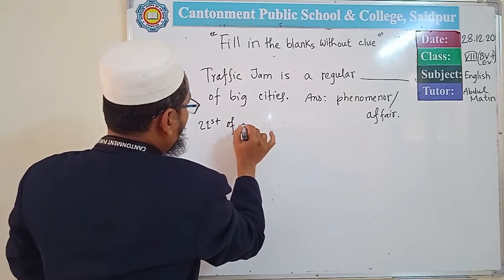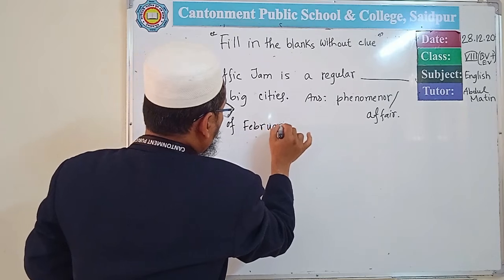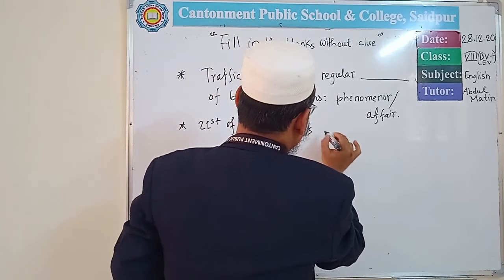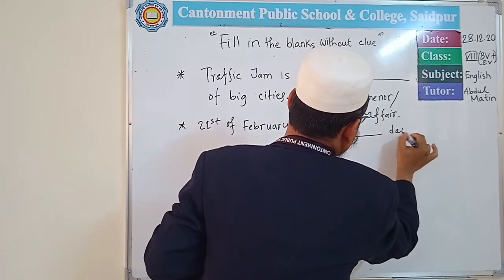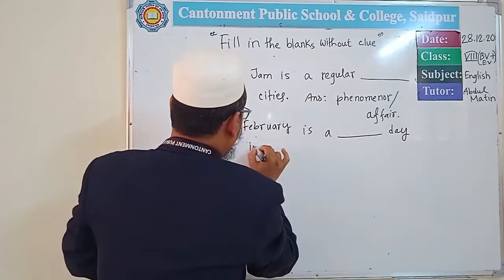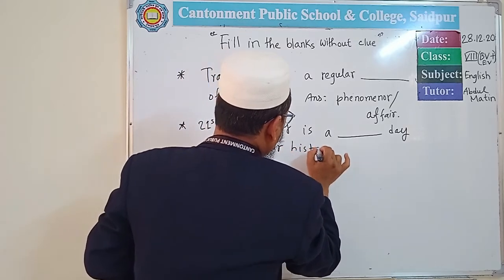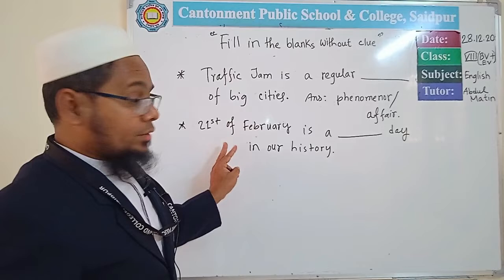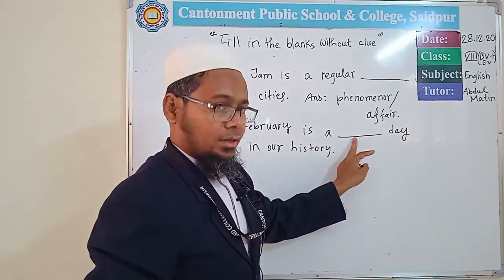21st of February is a dash day in our history. So dear students, here the blank is before a noun.